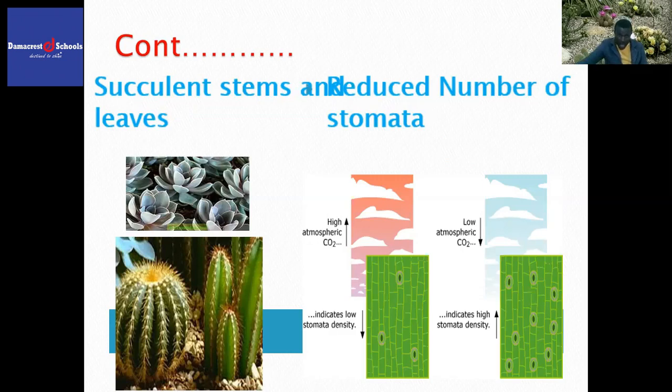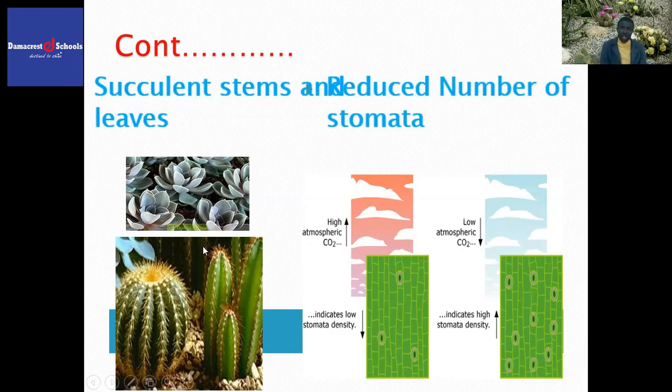So these xerophytes have got succulent structures, that is leaf and the stem. When the leaves and the stems are succulent, it means they are having a lot of parenchyma tissues which are able to store more water that is needed for the survival.